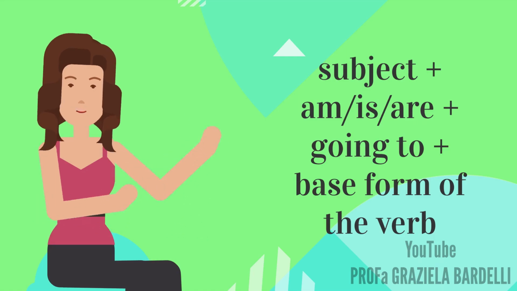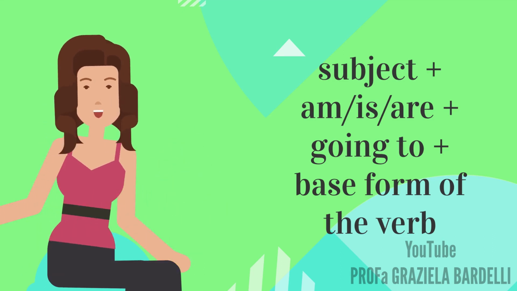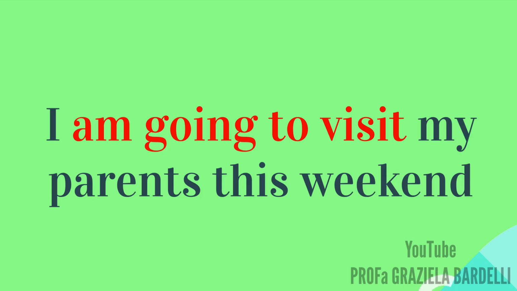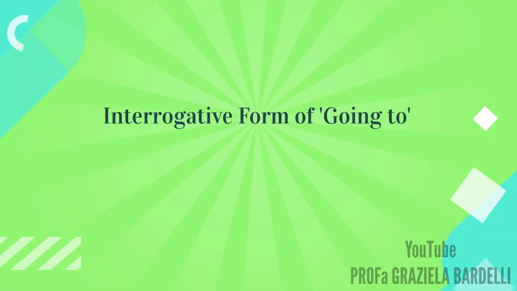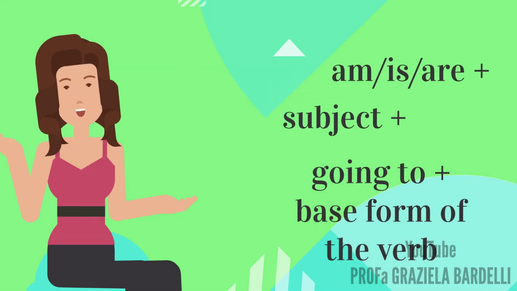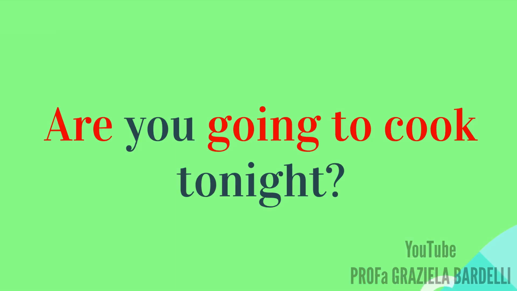The affirmative form of going to is subject plus am, is, are, plus going to, plus base form of the verb. For example, I am going to visit my parents this weekend. To form an interrogative sentence, we switch the subject and am, is, are. For example, are you going to cook tonight?